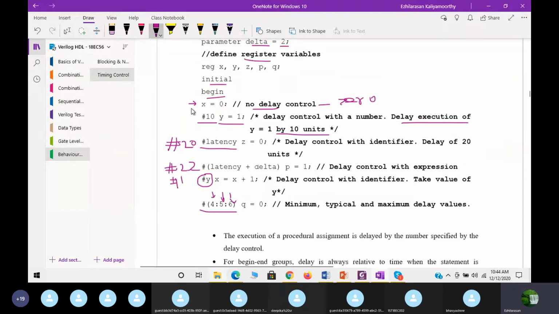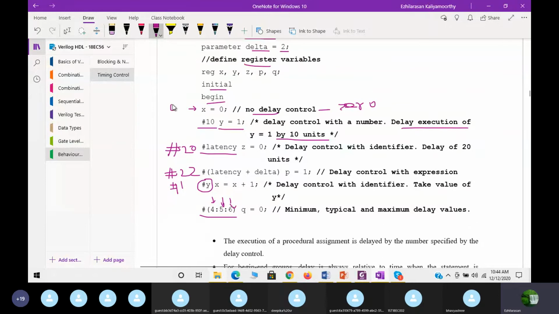Now let me say how it will delay. This will be in the 0 delay, then this will be after 10 units, this is after 30 units, then this will be after 52 units, this will be after 53 units. Then what about this? This will take the minimum value out of these 3, this is minimum, this is typical, this is Q is equal to 0.